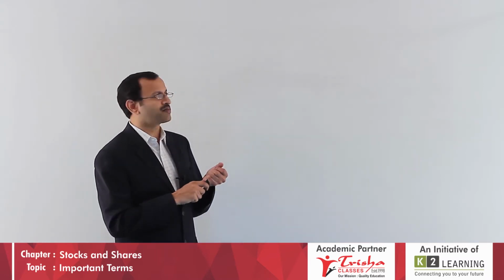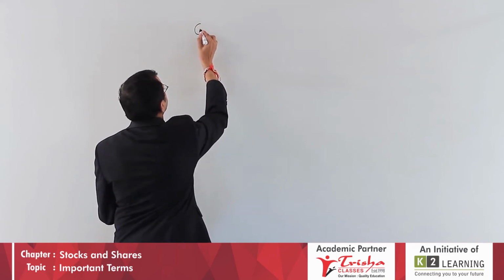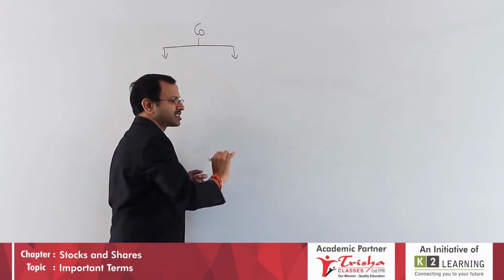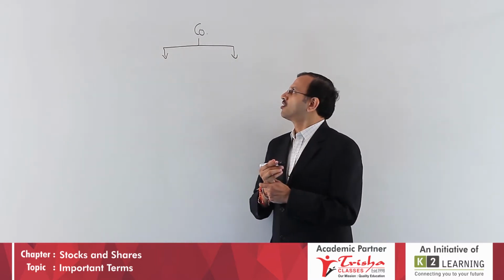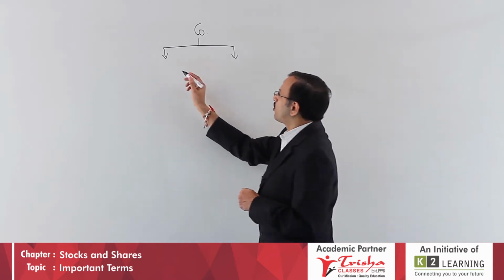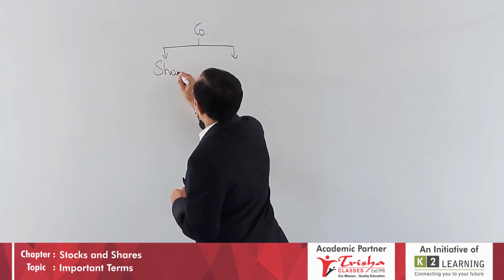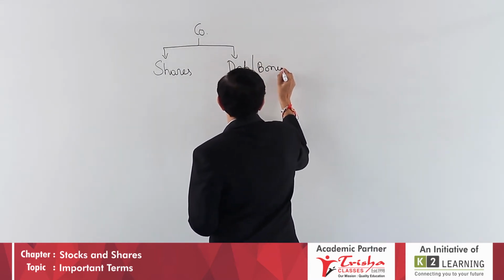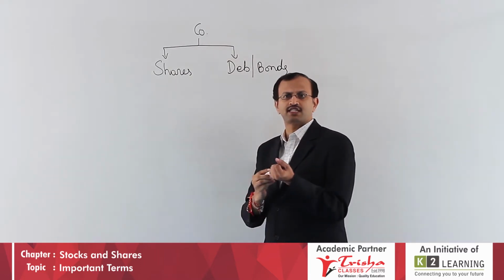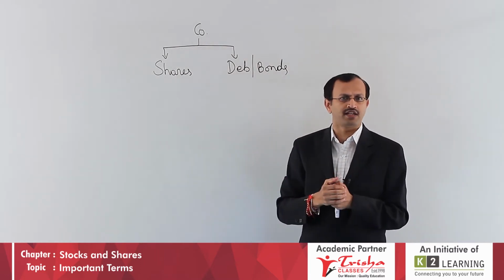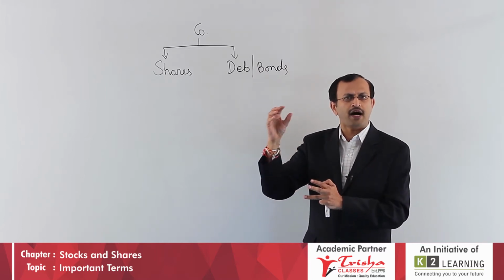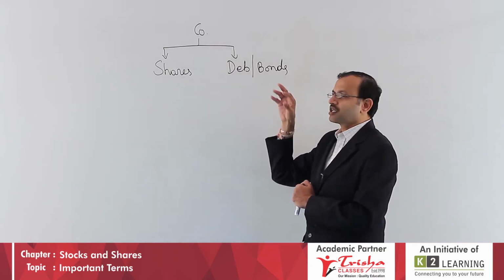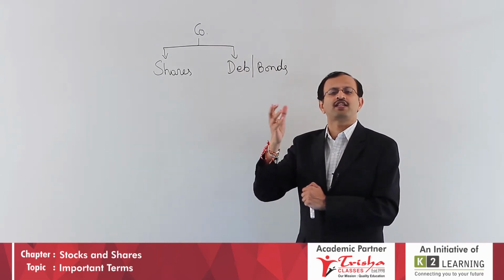As you learned in business studies, to recall it again, from the company's point of view, funds can be raised broadly in two categories. What are the two categories? Either it can go for shares or it can go for debentures and bonds. If you invest in shares, you become a part owner of the company, so this gives ownership security. Whereas by investing in debentures or bonds, you are providing a loan to the company.